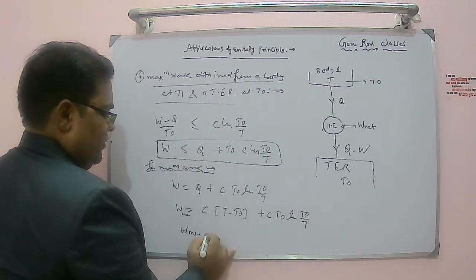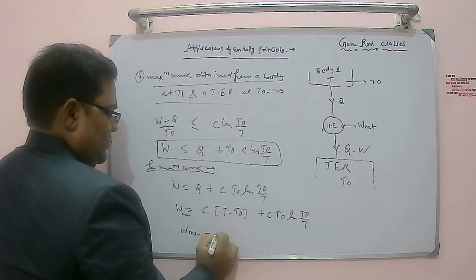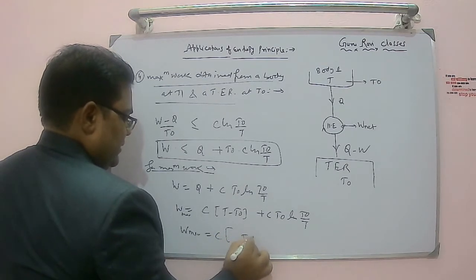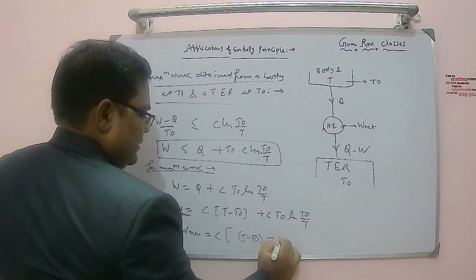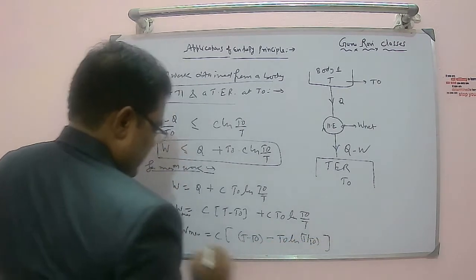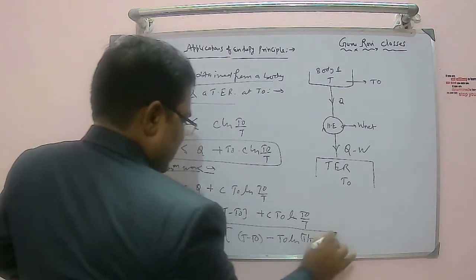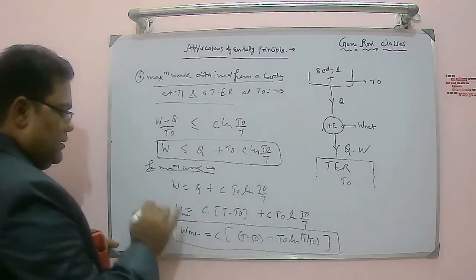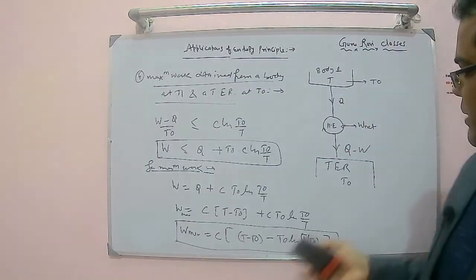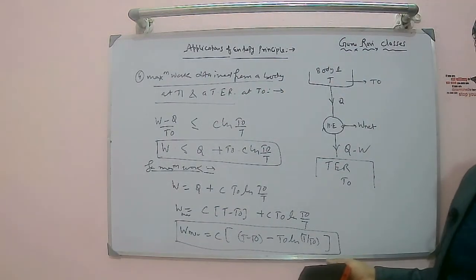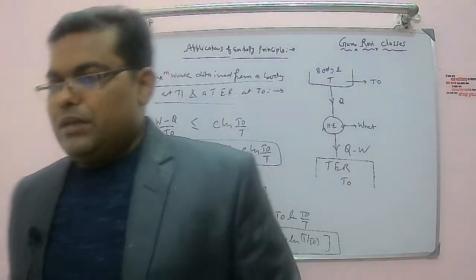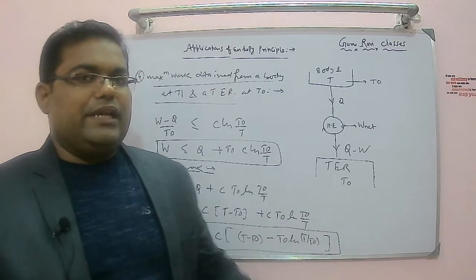This will be exactly equal to this term. So take C common, so this will become (T minus T naught) minus T naught ln of T by T naught. I can write it in this way. So this is the maximum work obtainable in the case of a body at T and a thermal energy reservoir at T naught. That's the last application of entropy principle when there is a direct intervention of mechanical work.